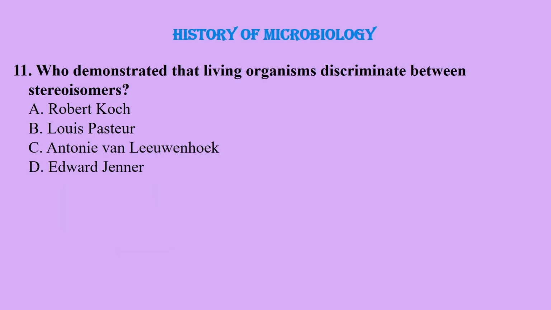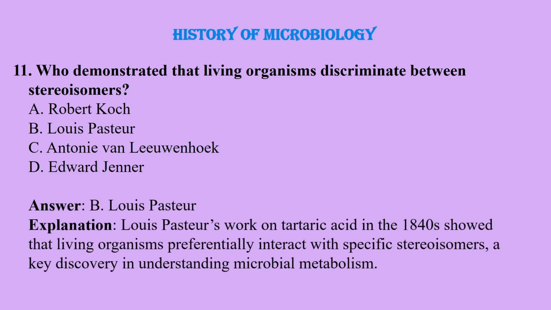Question number 11. Who demonstrated that living organisms discriminate between stereoisomers? Robert Koch, Louis Pasteur, Antony van Leeuwenhoek, or Edward Jenner? And the correct answer is Louis Pasteur.